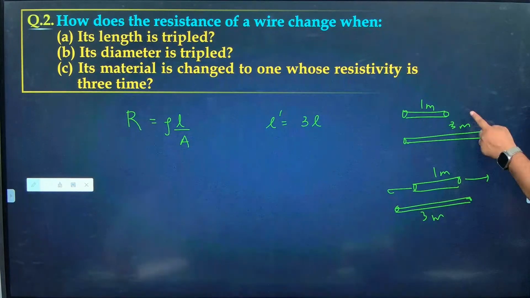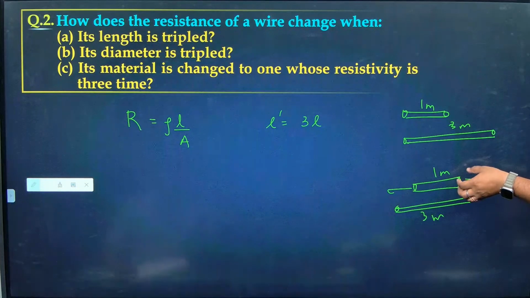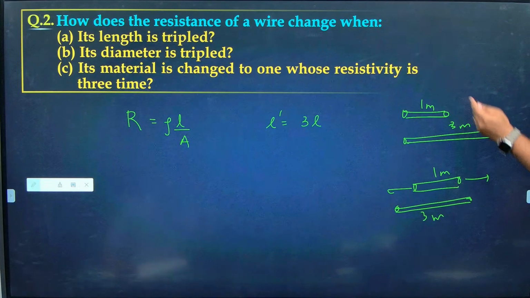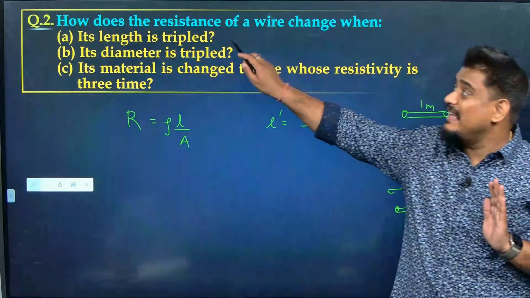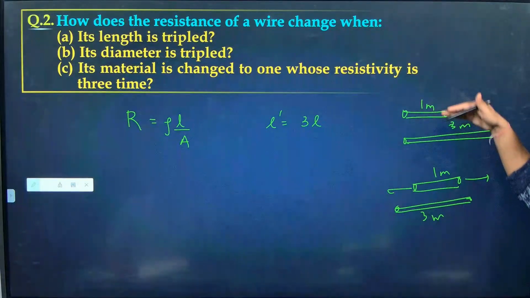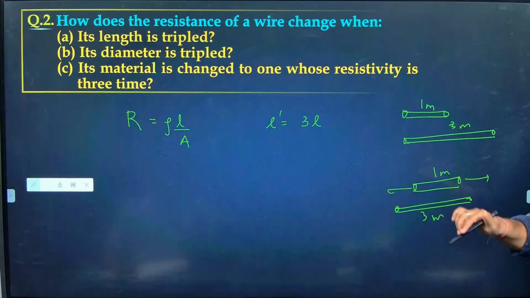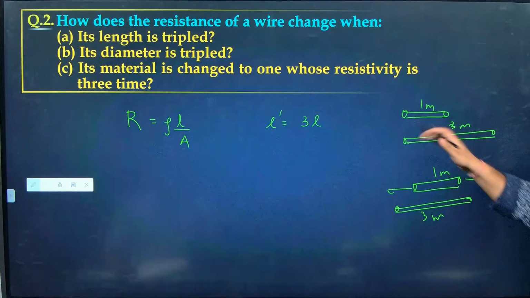They both will be different, because in this case, if length becomes triple, area will also reduce, isn't it? Conservation of volume. If the material is remaining different, that is, there is a wire and there is another wire taken of the same material, same area of cross section, but 3 times longer, then what you are saying is correct.